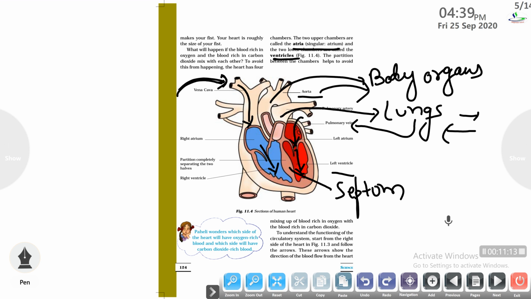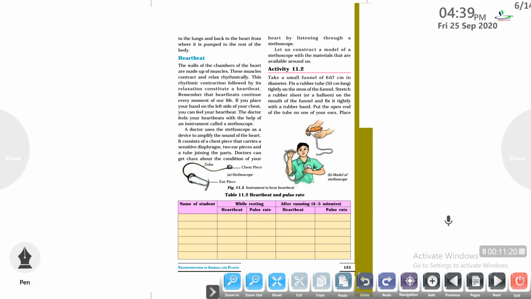So this is basically the blood circulation in case of human beings. I hope you have understood it very well. Next is the heartbeat.